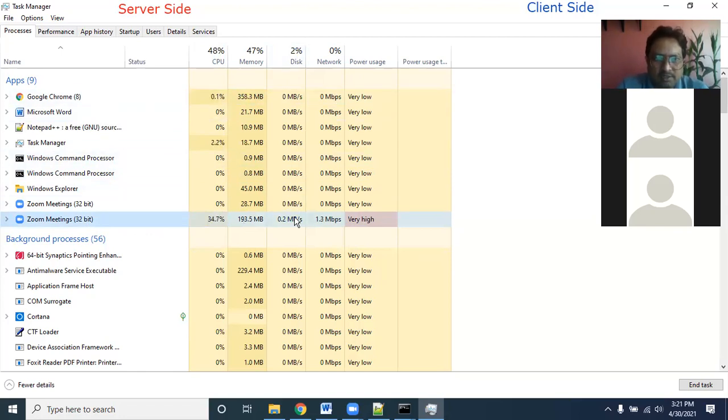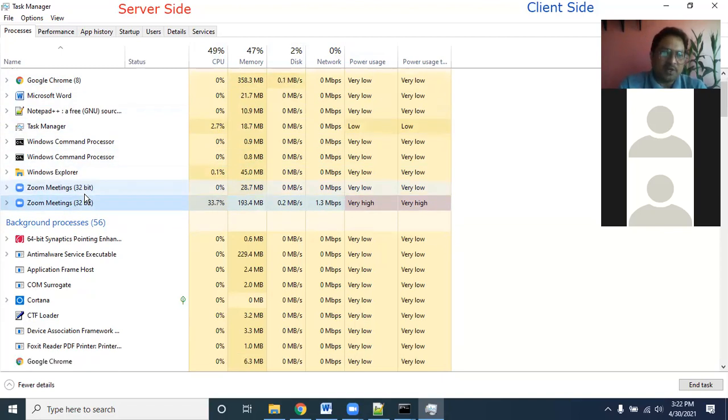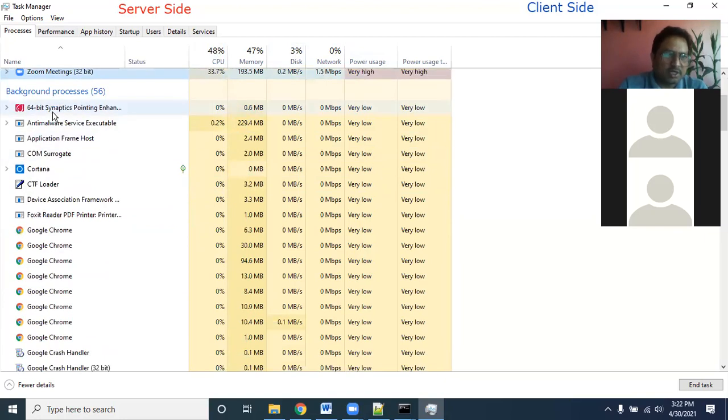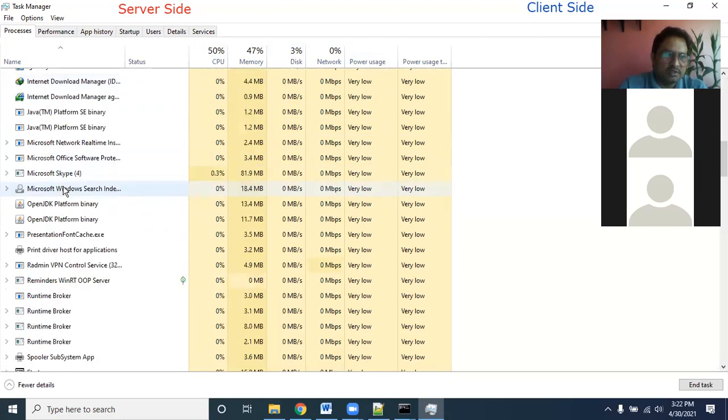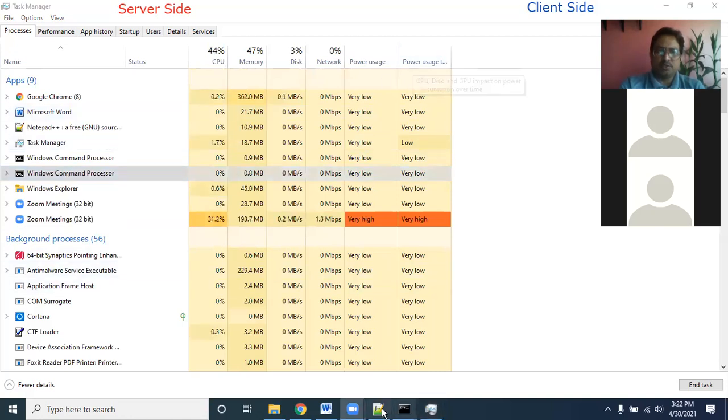And there is read and write operation on the network. I'm having 1.3 Mbps. Its power usage is very high. So these are the details. Apart from this, there are various background processes. So these 2 windows are also being shown as processes.